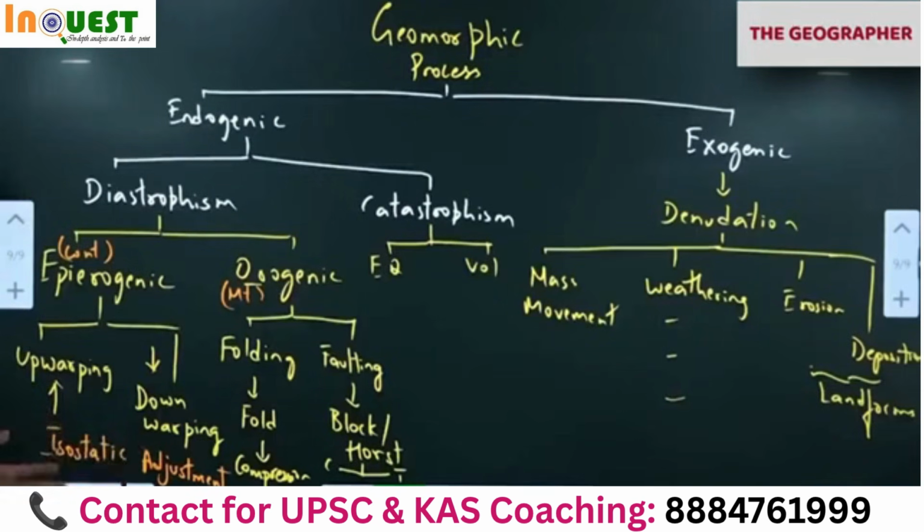So it accommodates the load. But the steel chair will not accommodate. It will push you back. So after 2 hours, you'll say, sir, we can't sit more than that. Just as simple as that. So earth also behaves like that. When the load is exerted, it goes down, accommodating that load. When the load is removed, it rebounds. Okay. So isostatic adjustment causes the tectonic plates to move up and down. There are some portions of the earth's crust below the water. Some part of the crust is above the water.